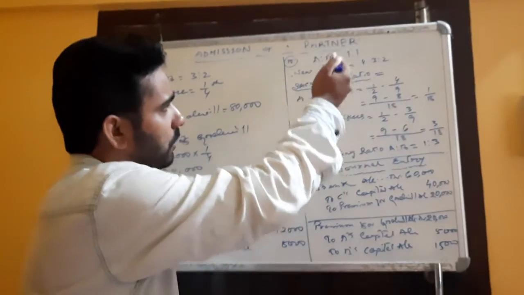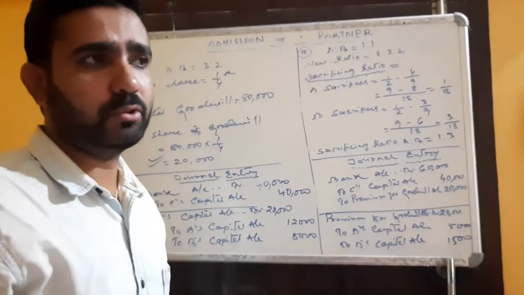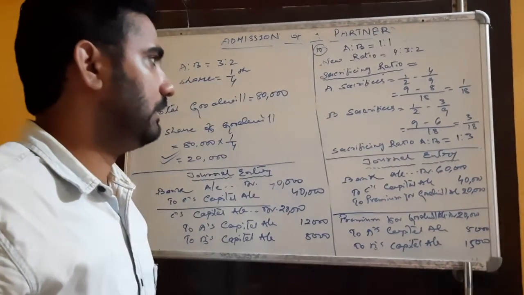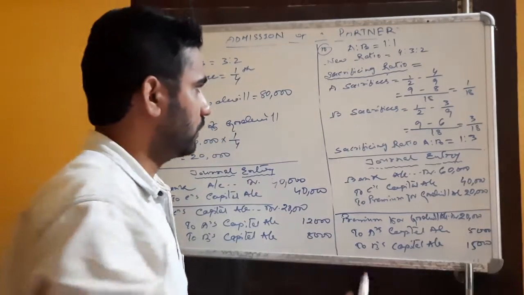Here it is given A and B, and their old ratio is 1:1. It means A and B are equal partners. The new ratio is also given, 4:3:2. When both the new ratio and old ratio are given, in that case we can easily calculate the sacrificing ratio. So I am calculating the sacrificing ratio.